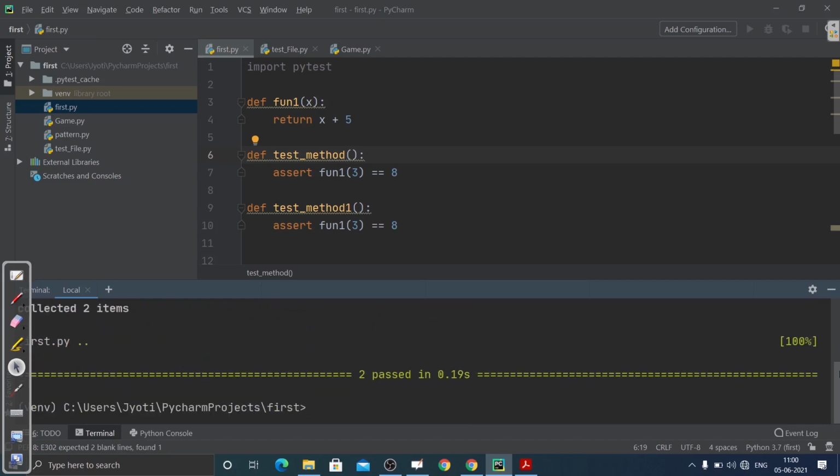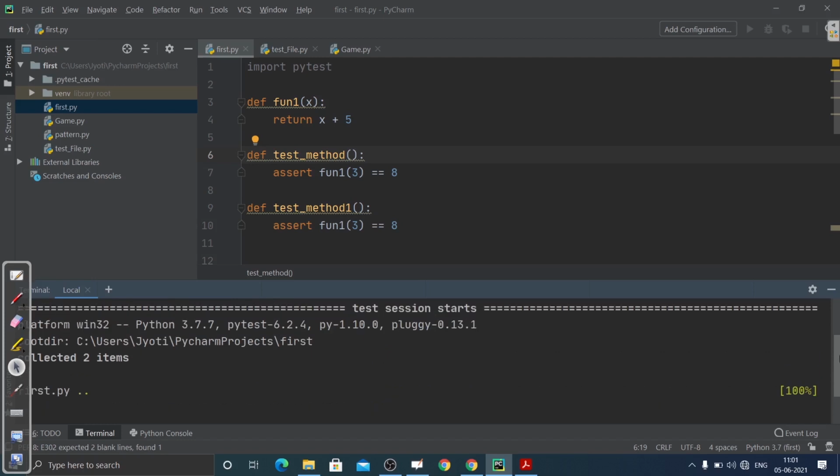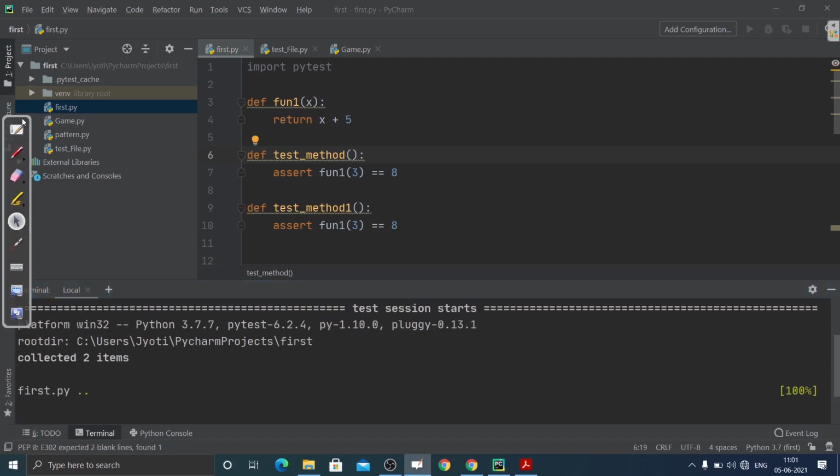So here you can see what is happening. It is actually showing what we wanted to check. Let me explain first what the code is. Inside this normal function, I have taken this argument or parameter, that is x, and then return x plus 5. This will return the value.